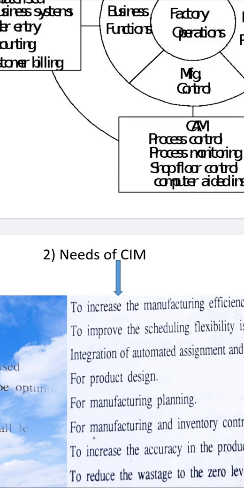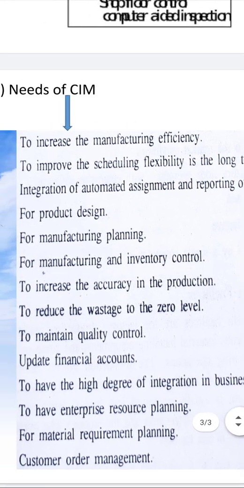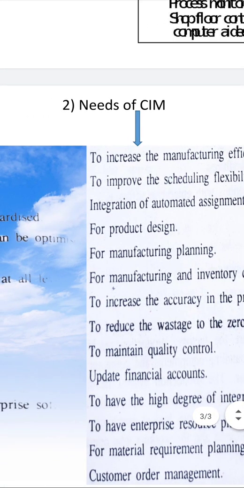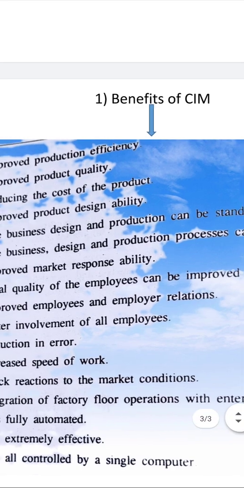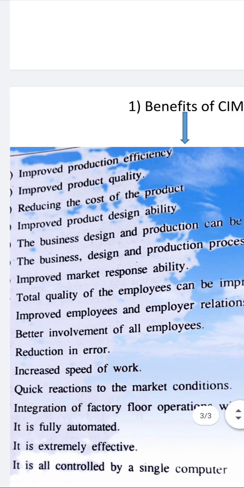So in the third slide you can observe needs and benefits of the SIM. Benefits means what are the uses, what we can have from making the total work system computerized. So this is almost self-explanatory.